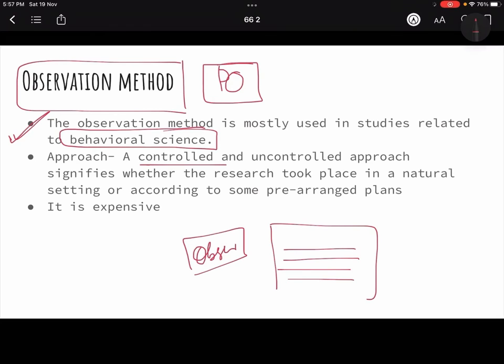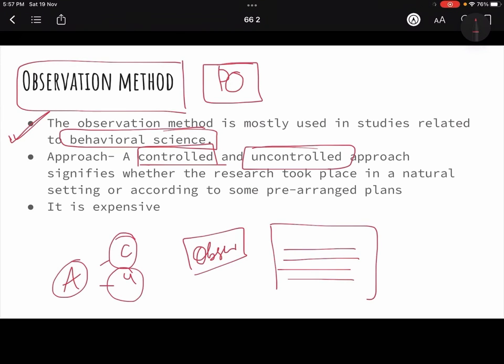So it can happen in a controlled and uncontrolled setting. That means approaches for an observation is controlled and uncontrolled. Controlled and uncontrolled का मतलब ये है that whenever controlled setting means it's not happening in its natural environment. For example, if there is some person in a prison, right? He is constantly under observation of the policemen, right? So they are noticing their behavior, they are noticing what they are doing and observing, and based on that they are thinking something or making a judgment in their mind. So that would be not a natural setting.